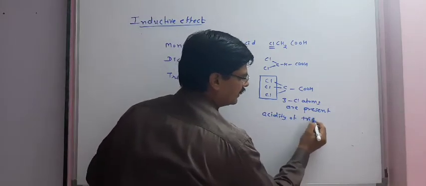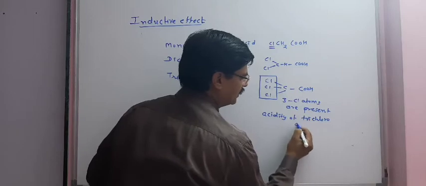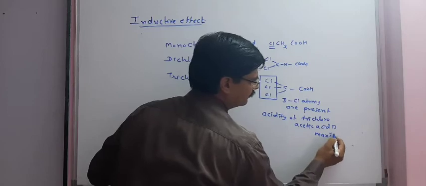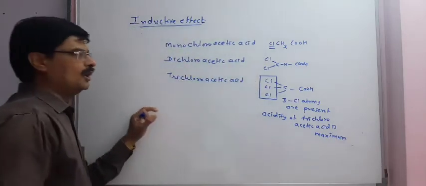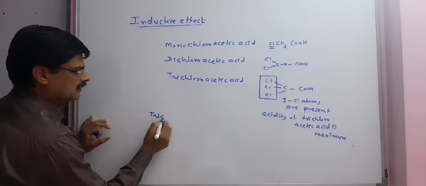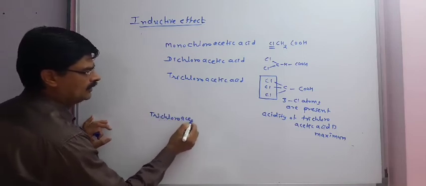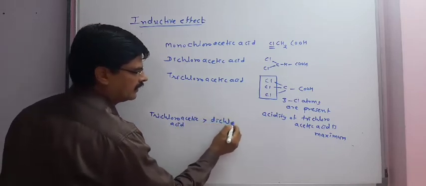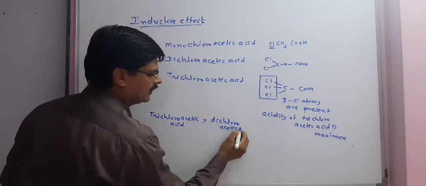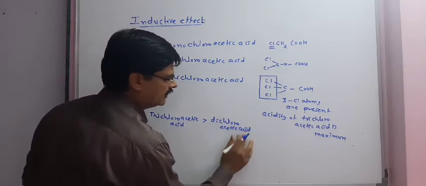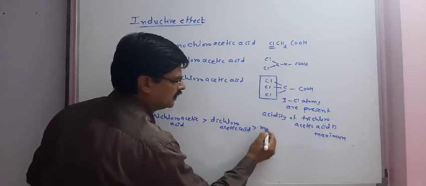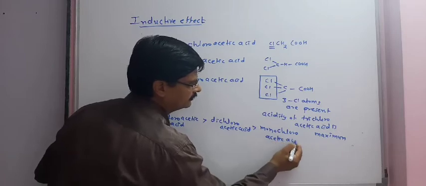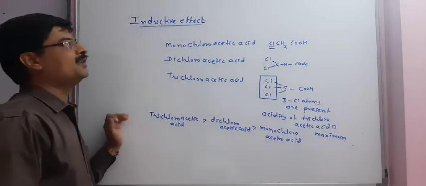Acidity of trichloroacetic acid is maximum. So the order of acidity will be trichloroacetic acid greater than dichloroacetic acid, which is greater than monochloroacetic acid. This is about inductive effect.